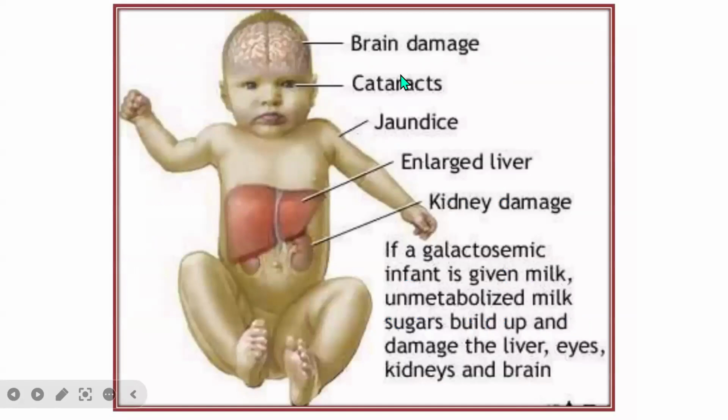So this is actually what happens: there is brain damage, cataract, jaundice, enlarged liver, and kidney damage. If a galactosemic infant is given milk, unmetabolized milk sugar will build up and damage the liver, the eyes, the kidneys and the brain. The brain will be affected, the kidney will be affected, and the eyes will be affected. So it's a very dangerous condition.